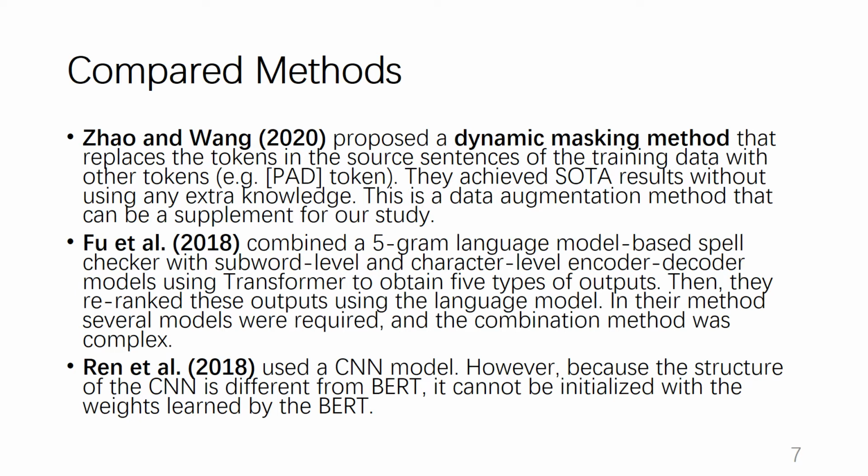Fu et al. combined a 5-gram language model-based spell checker with subword-level and character-level encoder-decoder models using the transformer to obtain 5 types of outputs. Then they re-ranked these outputs using the language model. In their method, several components were required and the combination method was complex. Ren et al. used a CNN model. However, because the structure of the CNN is different from BERT, it cannot be initialized with the weights learned by BERT.